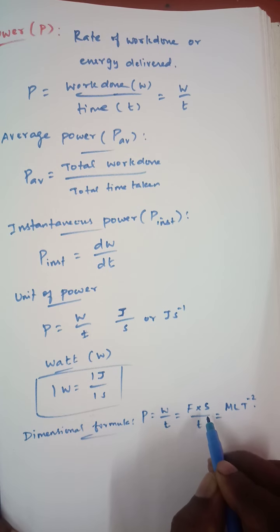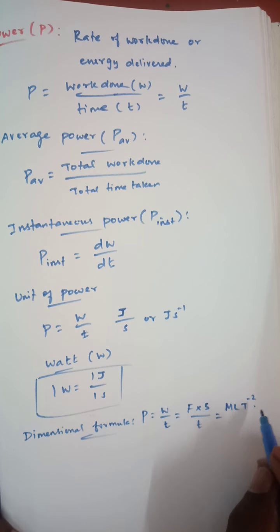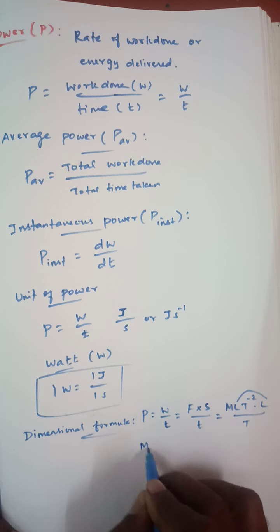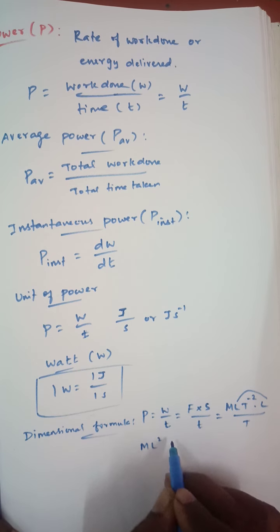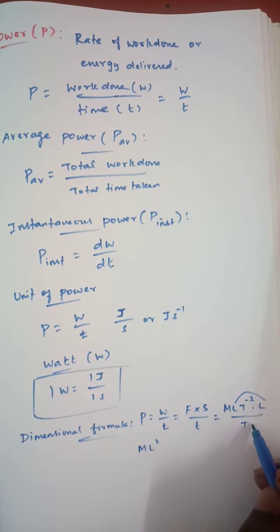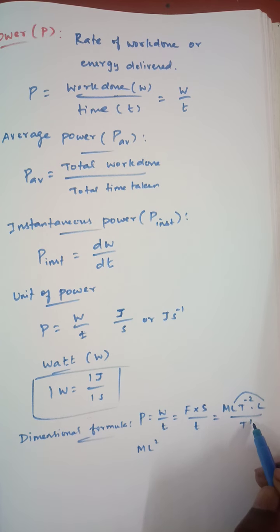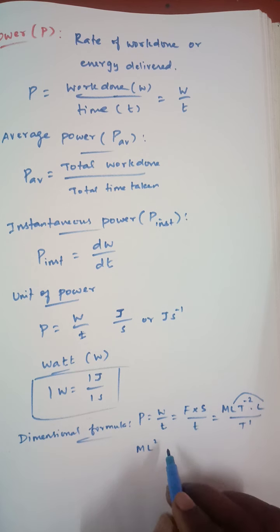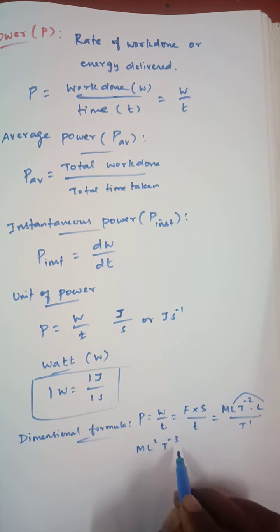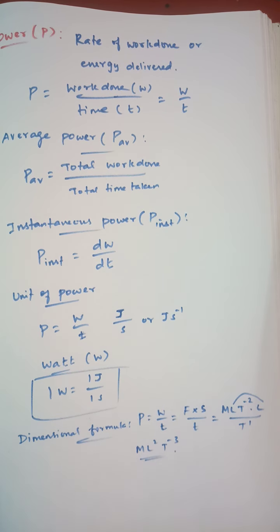The dimensional formula for S, displacement, is a length, so L. Time is T. So M is already here, then L into L is L square. T is minus 2, and the power of time is 1, so it becomes minus 1 in the numerator. So minus 2 minus 1 becomes minus 3. So T power minus 3. This is the dimensional formula for the power.